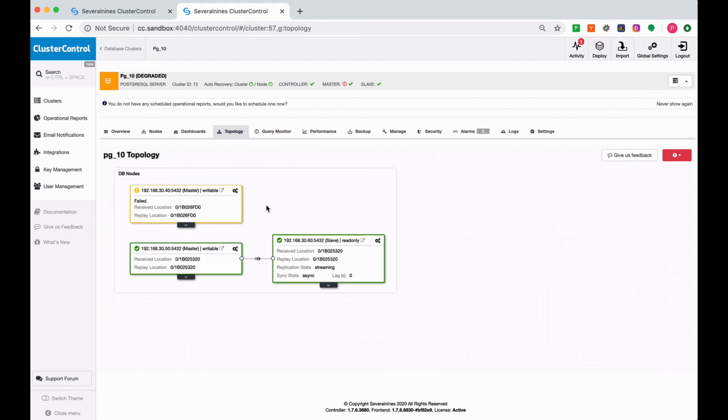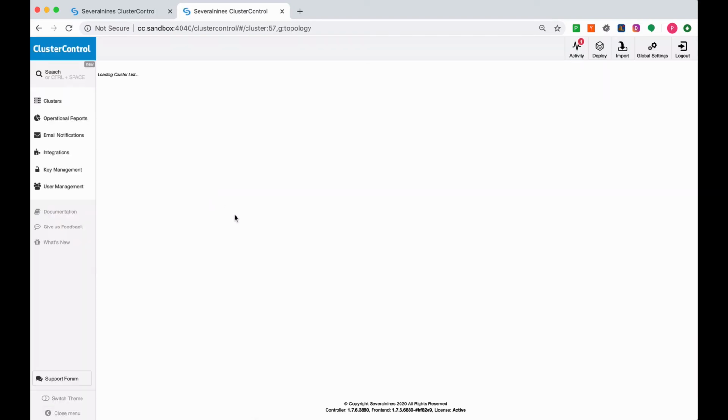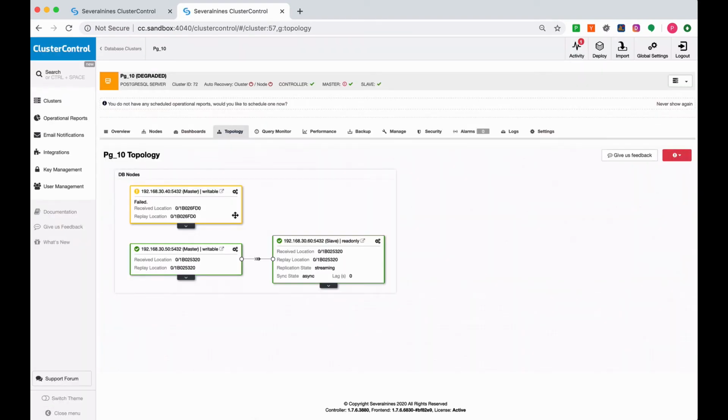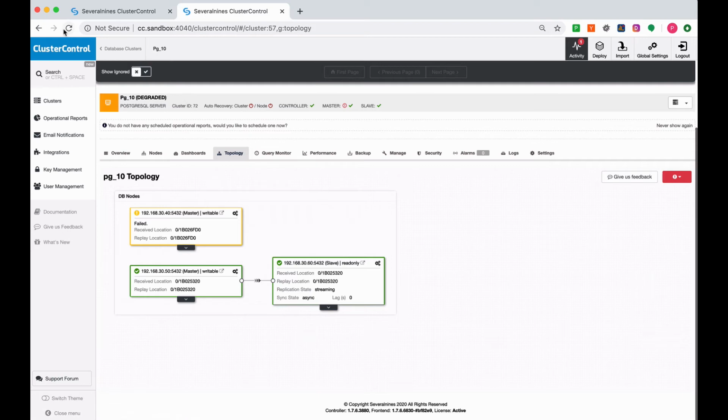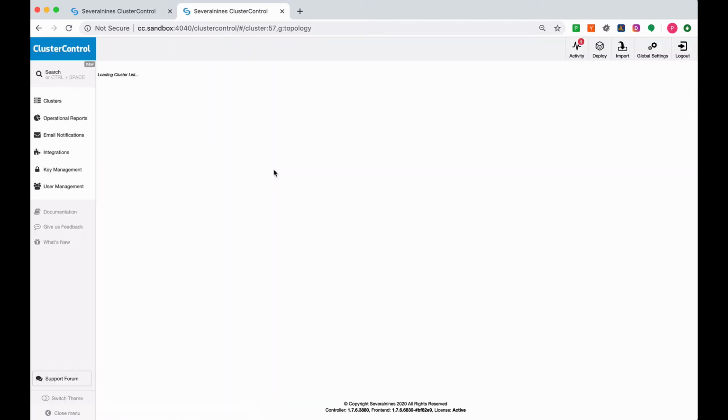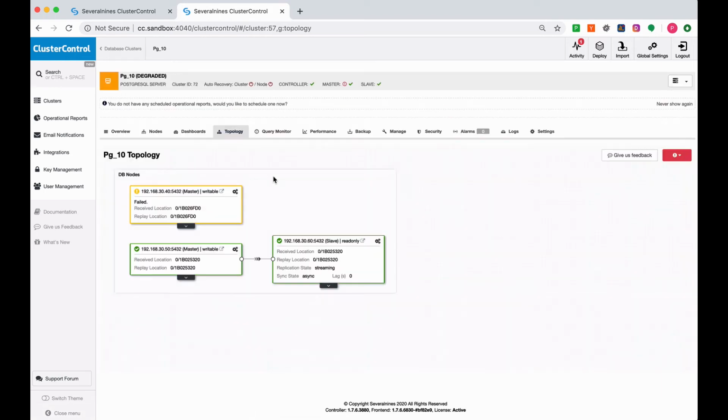So now, if you try to disable auto recovery for both cluster and node, you will see that if you revive the node by starting it up, so let's try that. And let's try to disable it. Let's try to refresh. Okay. Again, let's check the alarms. It says that .40 is actually being disconnected. That's true. And then again, let's hit refresh to make sure. Okay, both of these are actually off or disabled.